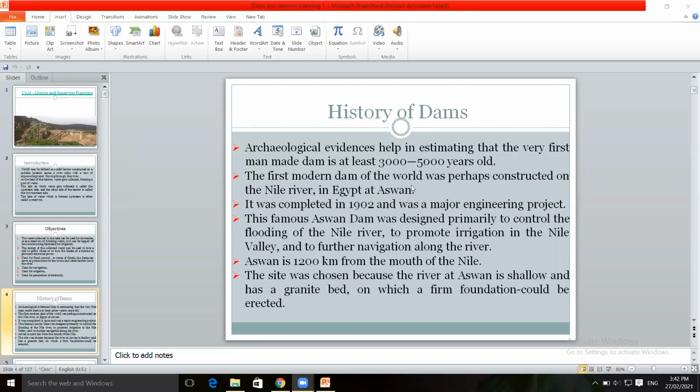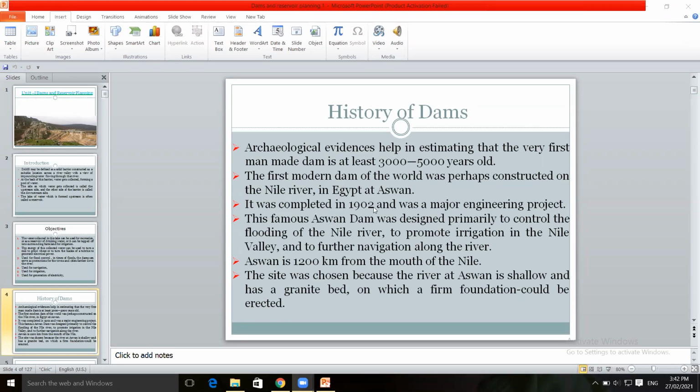The first modern dam of the world was constructed on the Nile River in Egypt at Aswan. In Egypt, there is the Nile River, and along that river the first modern dam in the world was constructed.